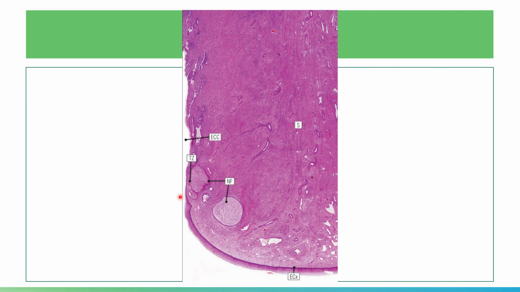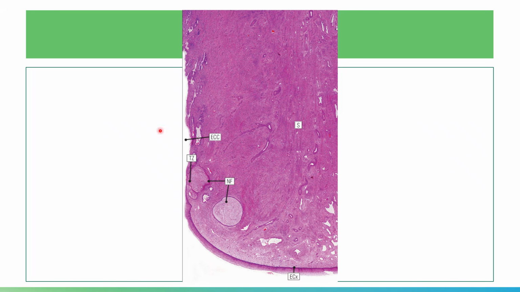Okay, and so the junction between your squamous and columnar epithelium is located in the region of your external os. And so you have here your transformation zone.